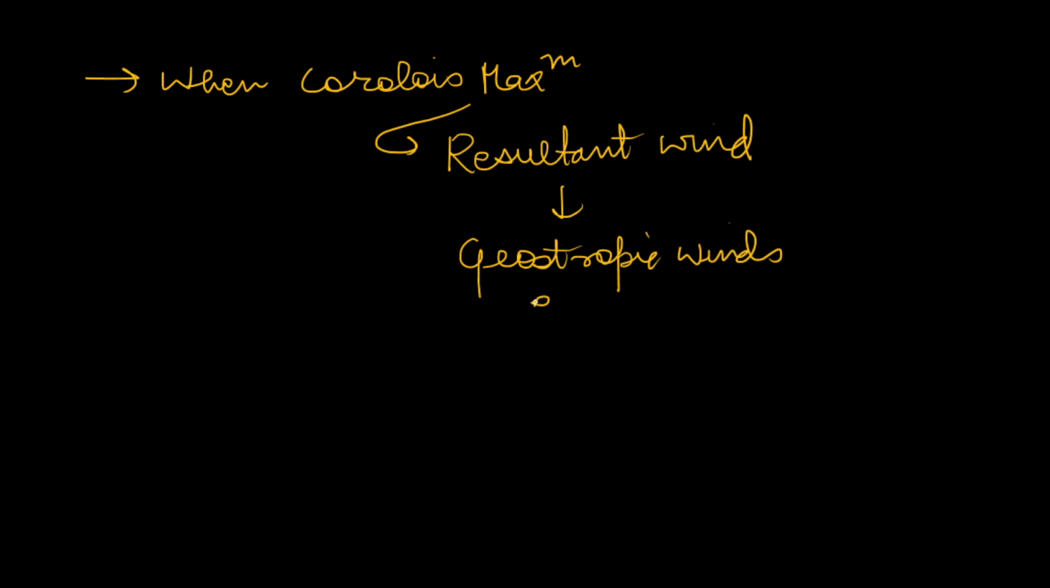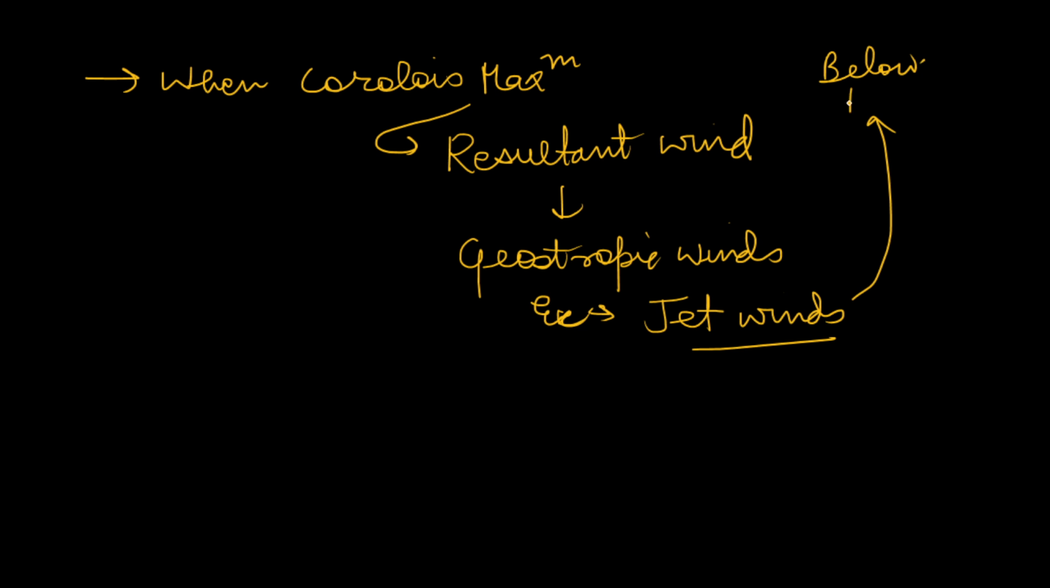An example of this geostrophic wind is none other than jet winds, or jet streams, and these jet streams you can see below the tropopause. So these were the most important points about Coriolis force, and you should remember these because they have been asked in the UPSC several times, and these are basic concepts which you should know. Now let's see the pressure belts and different cells.